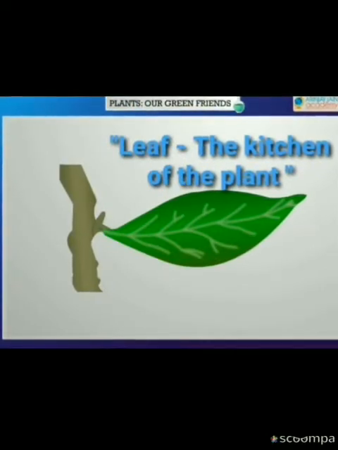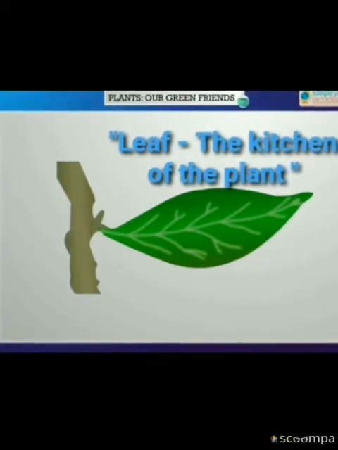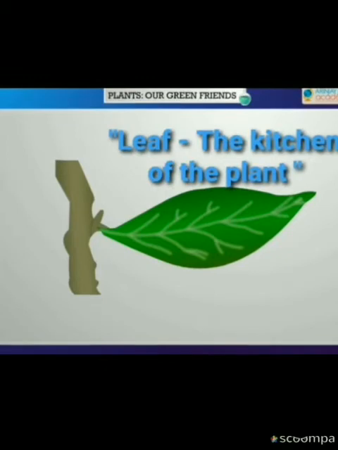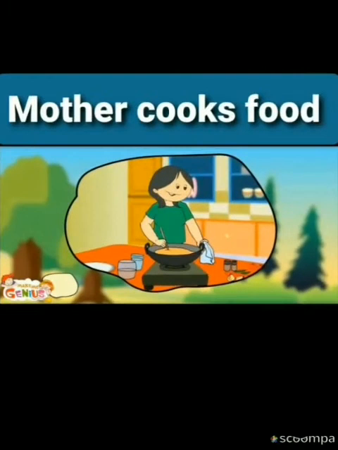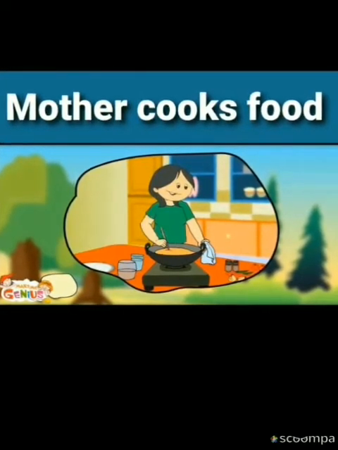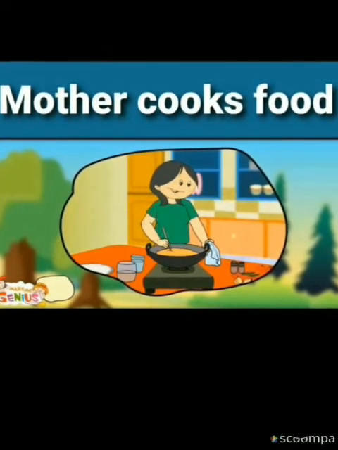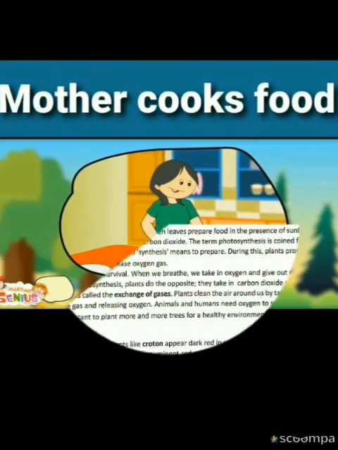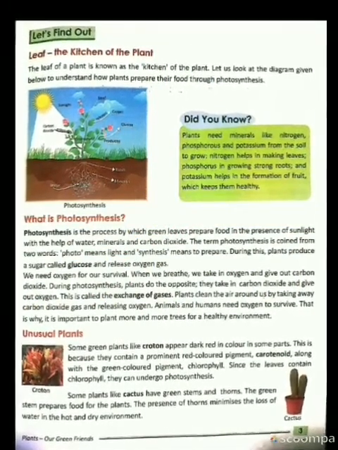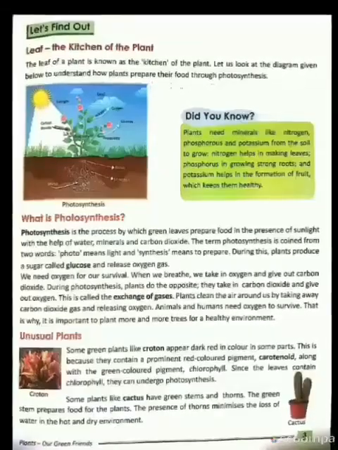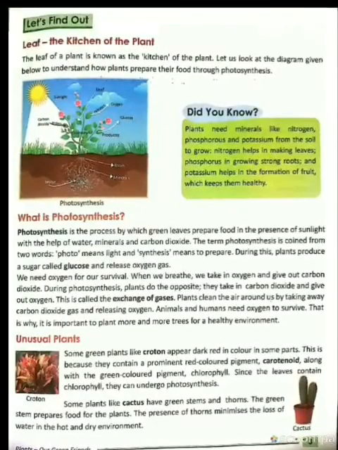Now, let us continue with the first topic, Leaf, the Kitchen of the Plant, in your Let's Find Out section. So, why is the leaf called the kitchen of the plant or the food factory of the plant? This is because just like your mother cooks your food, in the same way the leaves also cook the food for the plant. As human beings require food to live, plants also require food for their survival. And this is the only reason why the leaf is called the kitchen of the plant.